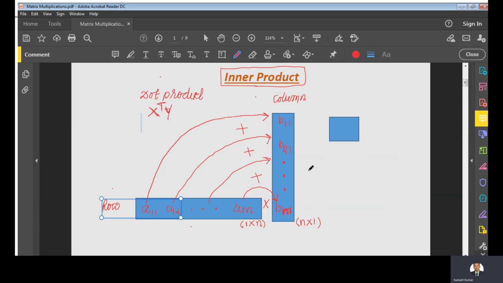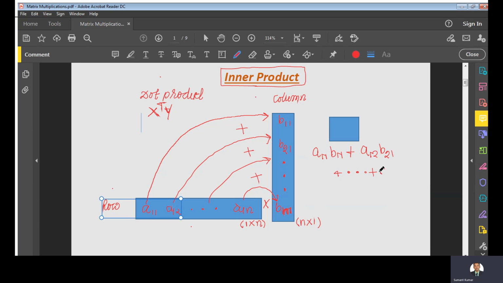So what will happen when we do this? We will have a11 times b11, plus a12 into b21, plus, and we will proceed in this way.